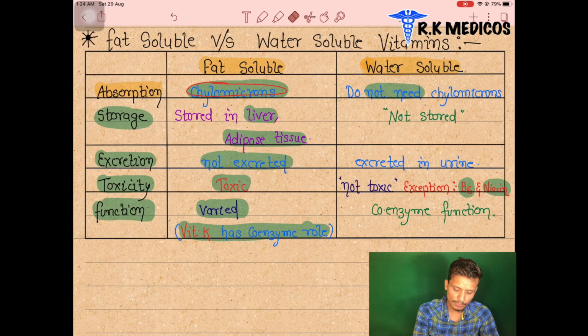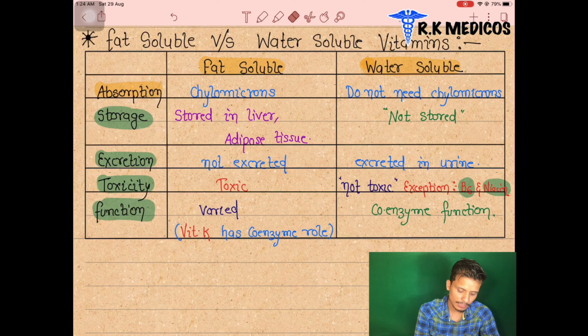In the next part, we are going to discuss all the vitamins in detail: vitamin A, vitamin D, E, K. We will discuss all the fat soluble vitamins together and all the water soluble vitamins together in different sections of the vitamin part. So for now, it is only an introduction about the vitamins.